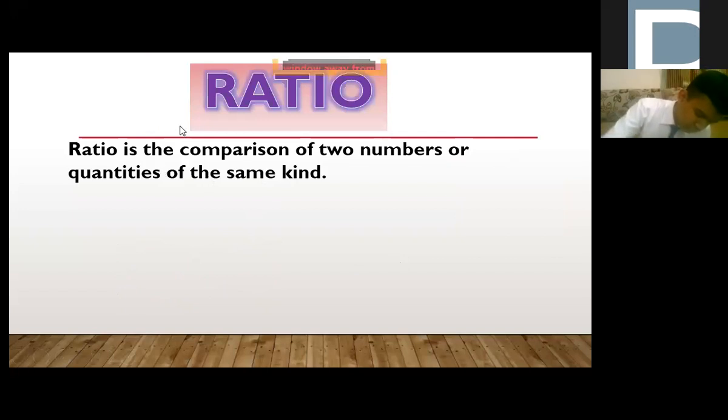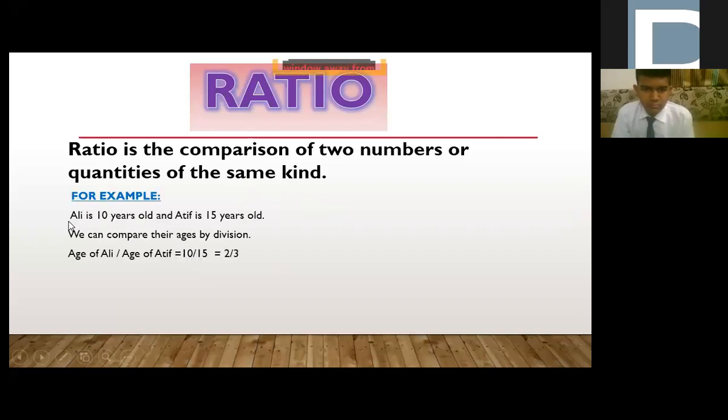Ratio is a comparison of two numbers or quantities of the same kind. Okay? Of the same kind. It is a comparison of any two numbers or quantities of the same kind. What is the meaning of this, beta? If we are comparing length, we have to compare it with length. Okay? If we are comparing the ages, we have to compare it with the age of any student. We cannot compare the height of the student with the age of any student. Is it clear that the quantity must be of the same kind? Quantity must be of the same kind, right?